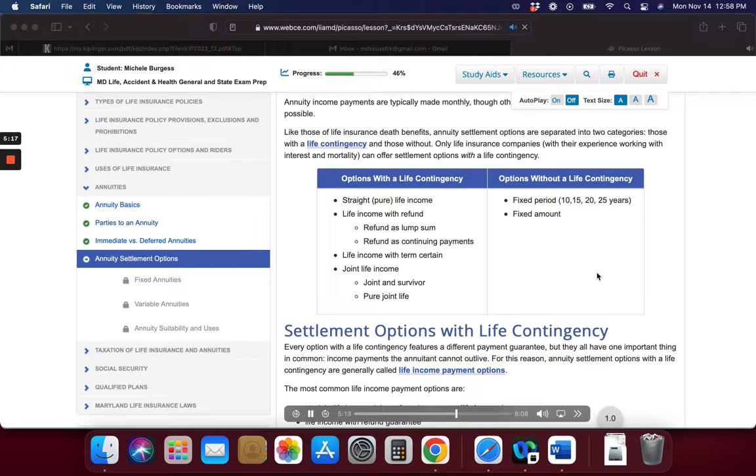A joint and survivor settlement option can also include a period certain guarantee. Income will be paid for as long as either annuitant is alive but for no less than a certain period.